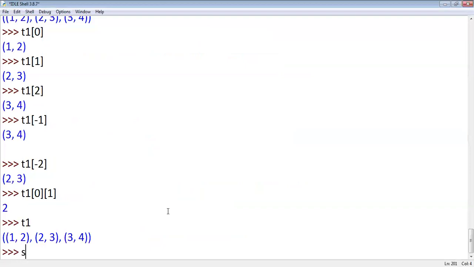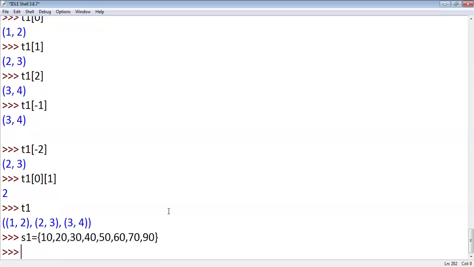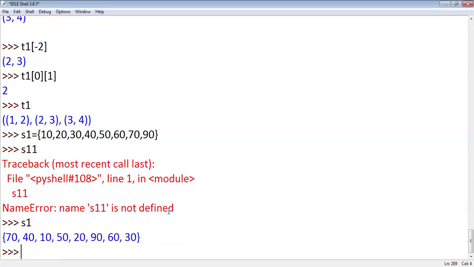Suppose S1 is my set. Give more elements, then only you'll clearly understand. Here in the set S1, I gave elements 10, 20, 30, 40, 50, 60, 70, and 90. If I print S1, the set elements don't follow order preservance.